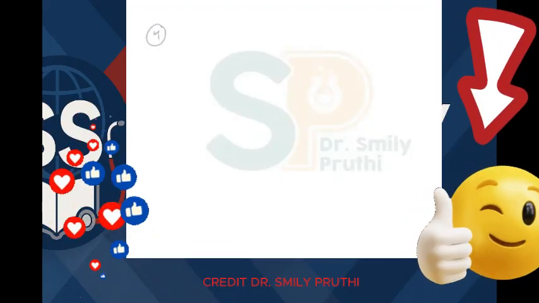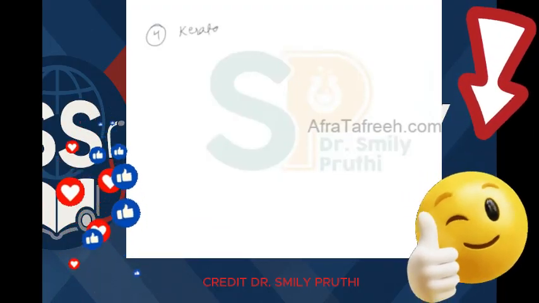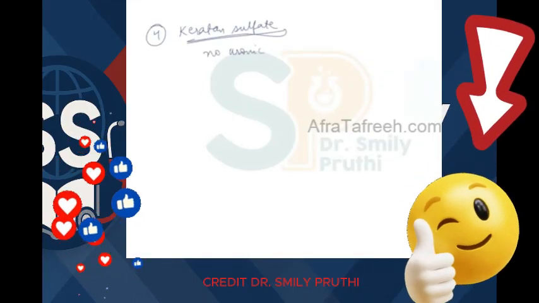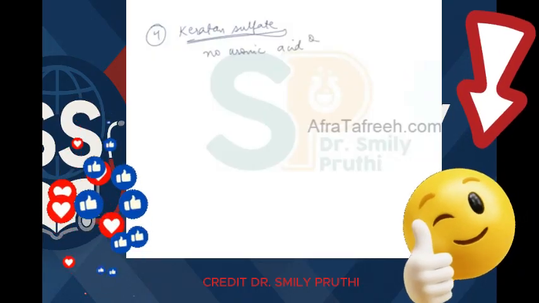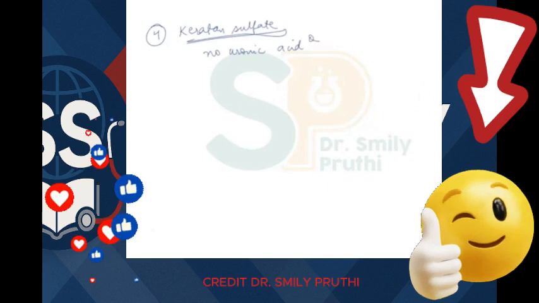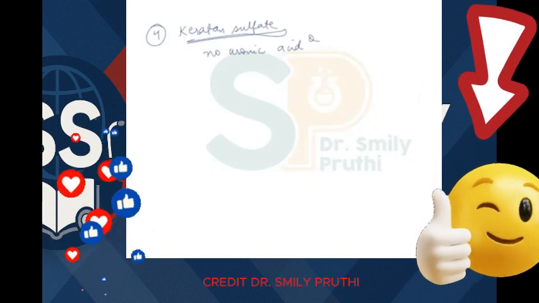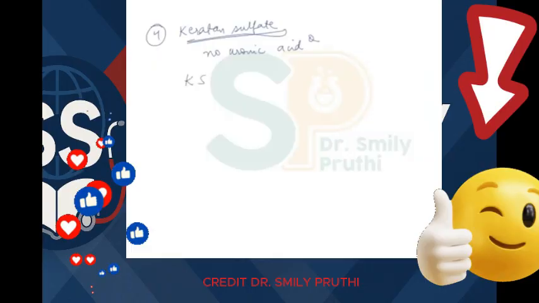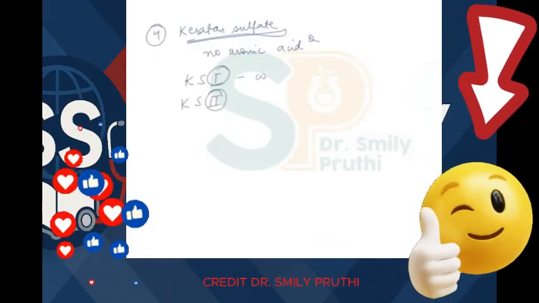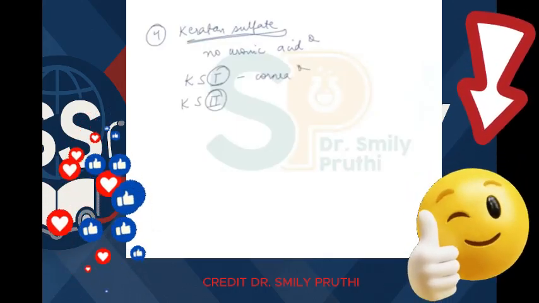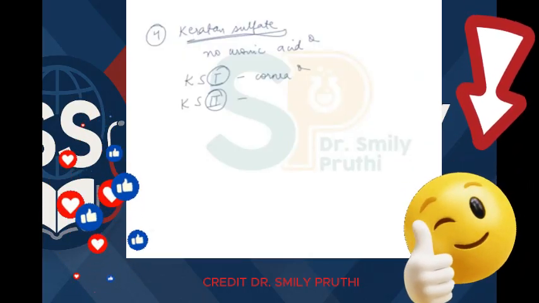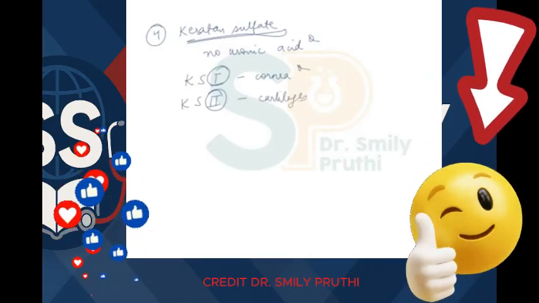Then the fourth example is keratan sulfate. Keratan sulfate has no uronic acid. No uronic acid, a frequently asked question. Usually GAGs have uronic acid. All the GAGs have uronic acid, but keratan sulfate does not have uronic acid. And this keratan sulfate is of 2 types, keratan sulfate type 1 and type 2, right? Type 1 is present in cornea and it is responsible for corneal transparency. Type 2 is present in cartilages, right?